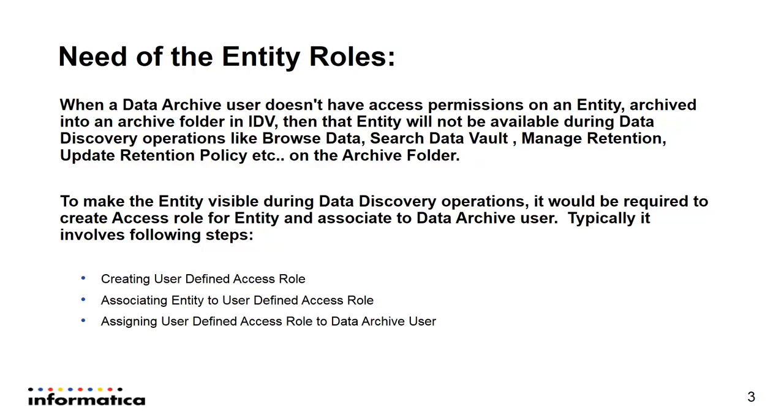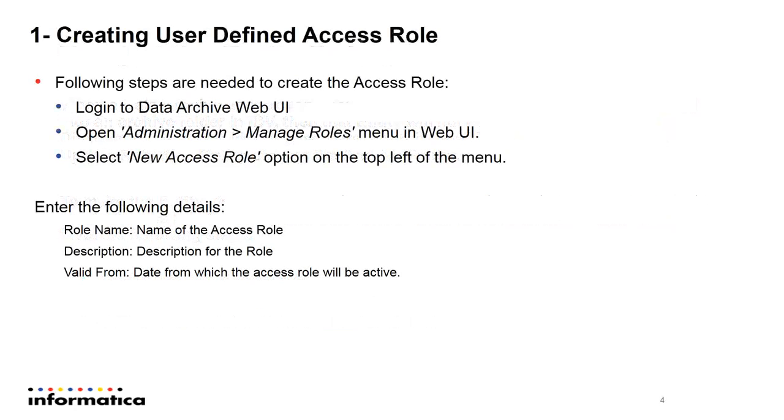This process involves basically three steps: create user-defined access roles, assign entity to the access role, and assign the access role to the data archive user. We will go through each step one by one. First is create user-defined access roles.